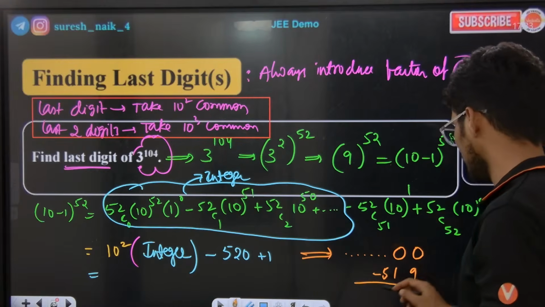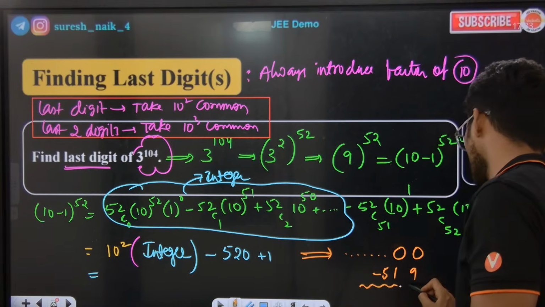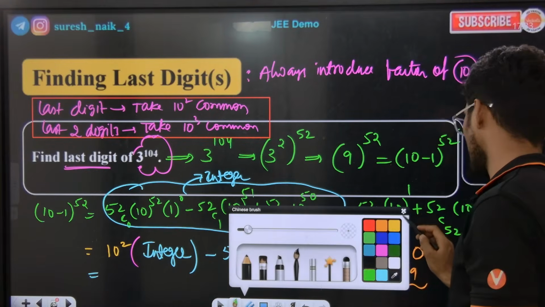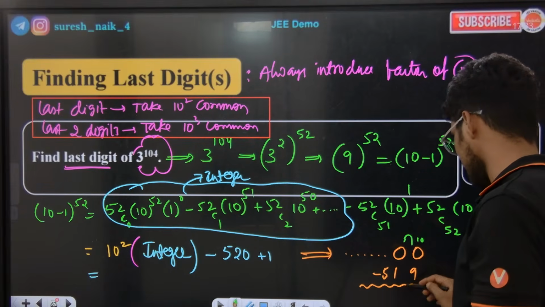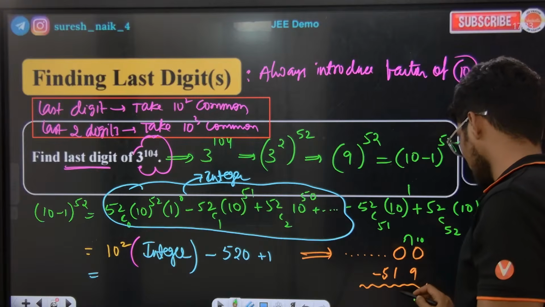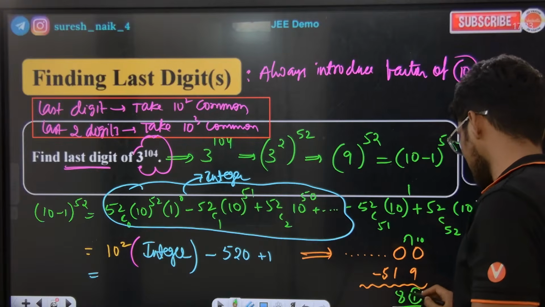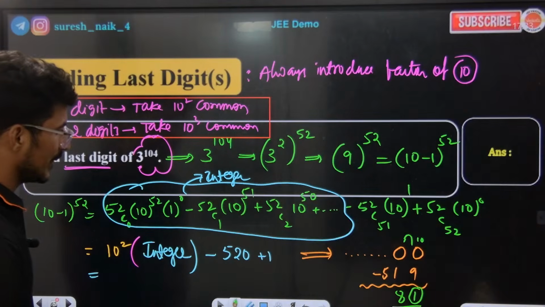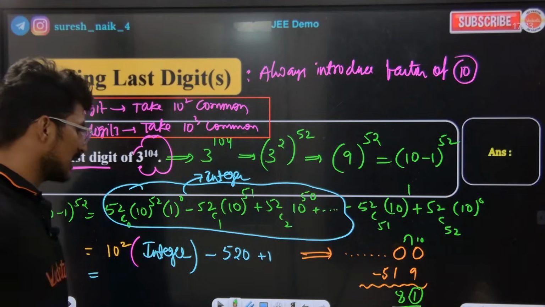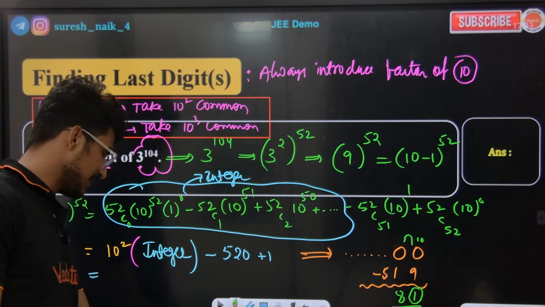Now, what will come if we subtract this? Try subtracting. What will come if we subtract this? So 10 minus 9 is 1. So 9, so 8. The last digit is 1 here. Last digit 1, second last digit is 8. Are you getting the point or not? Tell me. Is that clear, guys? Is it clear with everyone?